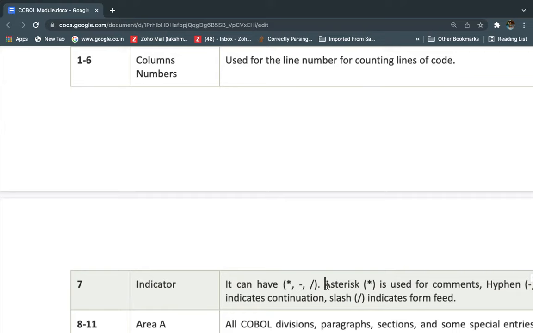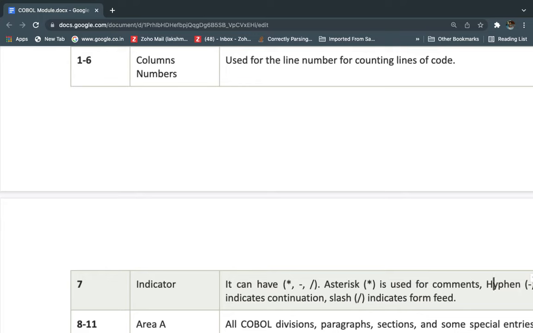In every program, in every technology and application, we can write some comments for user understanding. In COBOL we can use the asterisk or star in the seventh line, so that line is treated as a comment line, just for user reading purposes. That line won't execute during compilation. Okay, so next is the hyphen.